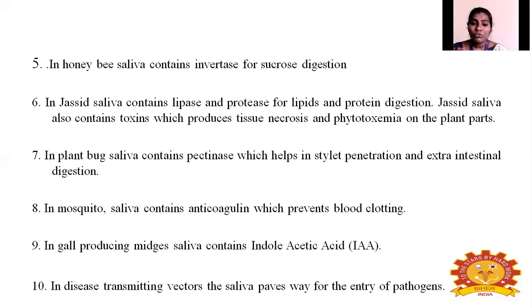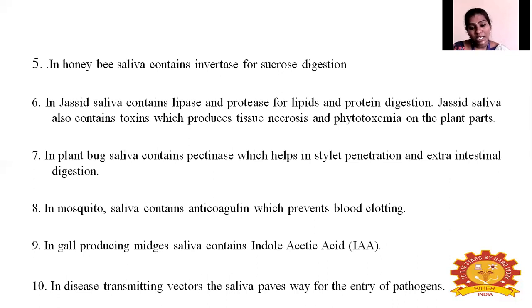Normally if you inject into the human skin, the blood will come. If we get an injury, blood will come. To prevent clotting of that blood, these anticoagulant substances are helpful, which are produced in the saliva of mosquito. And in gall-producing insects like midges, the saliva contains IAA, indole acetic acid.